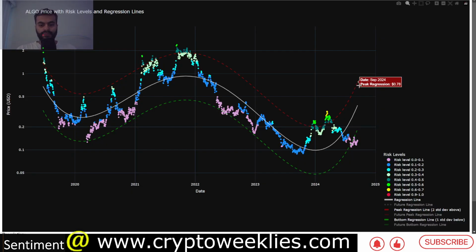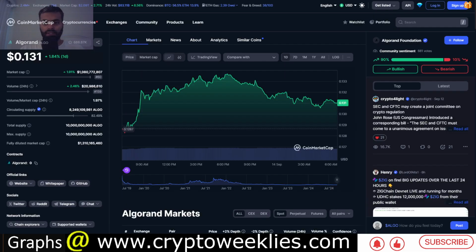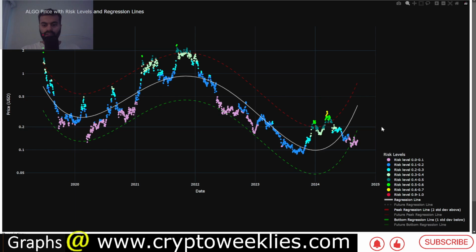One of the charts we were introducing was Algorand's price color coded based on risk level, based on its proportional risk on a polynomial regression based function drawn up on its price action. The base case function is at around 37 cents. Right now the price of Algorand is at around 13 cents, so based on the fair value regression analysis, Algorand is undervalued. How undervalued?